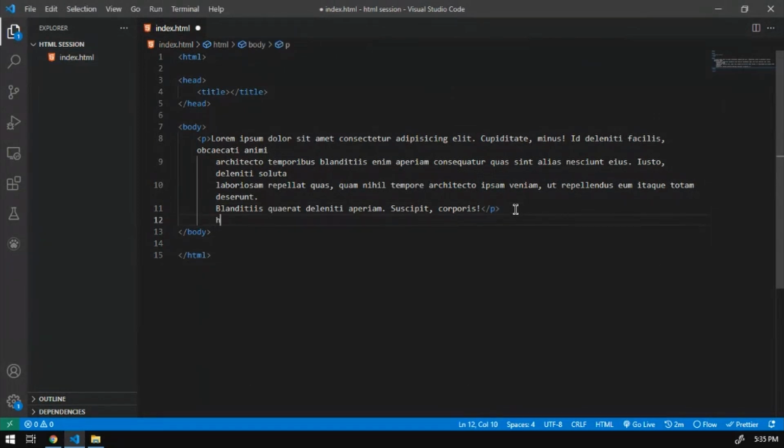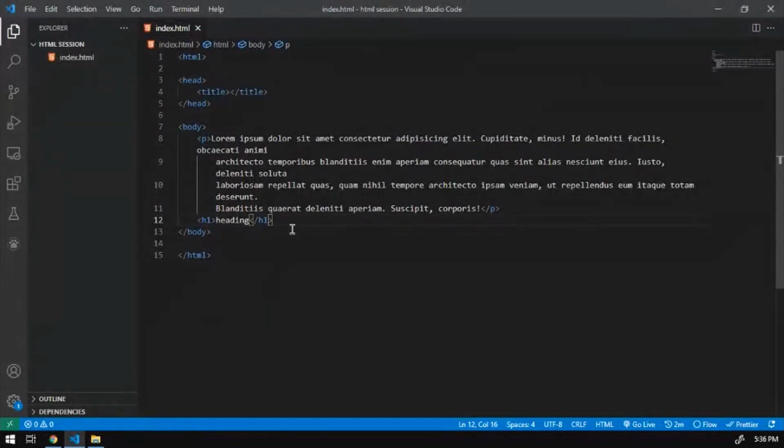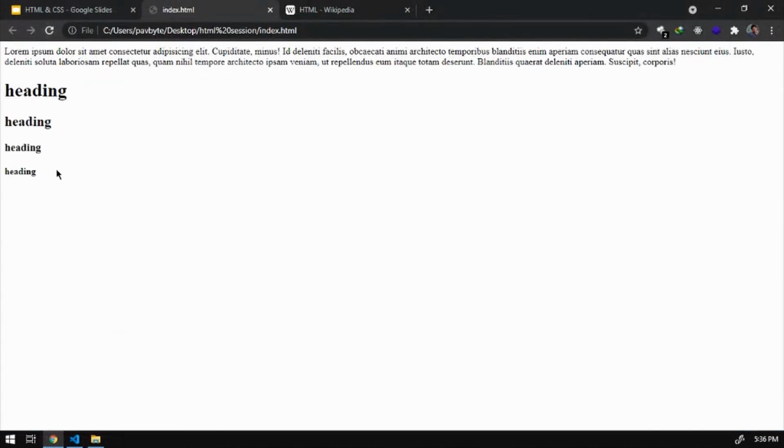The other basic element is heading tag. So it ranges from H1 to H6, and whatever we add to here, like heading, this would be a very large heading on our HTML page. And there are subsequents like H2. This would be a small one. So the size keeps on decreasing as you go from H1 to H6. These are the 6 levels of headings in HTML.